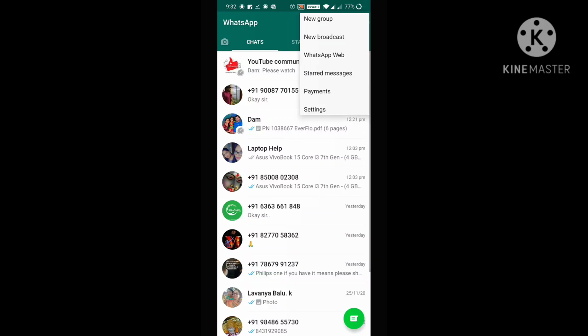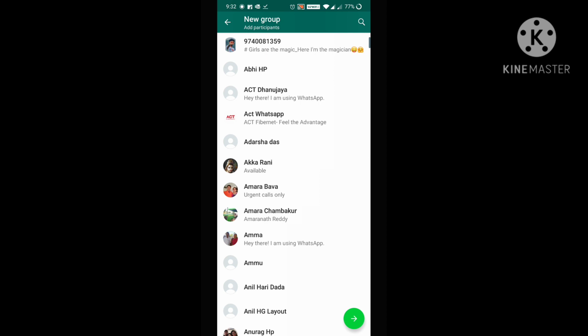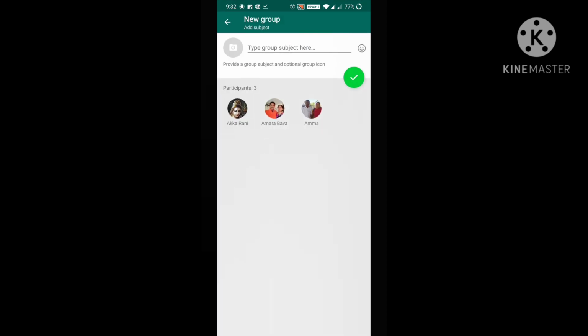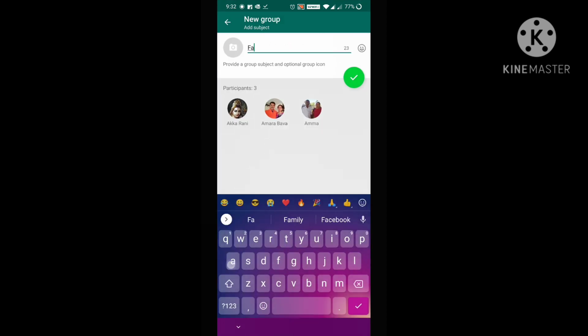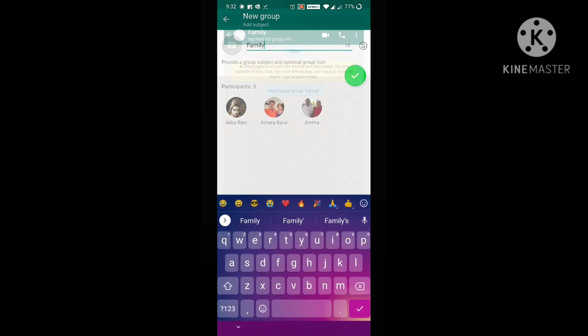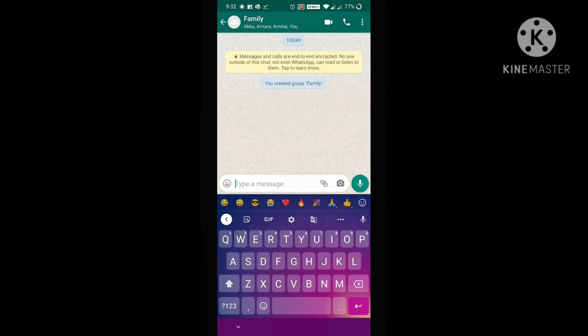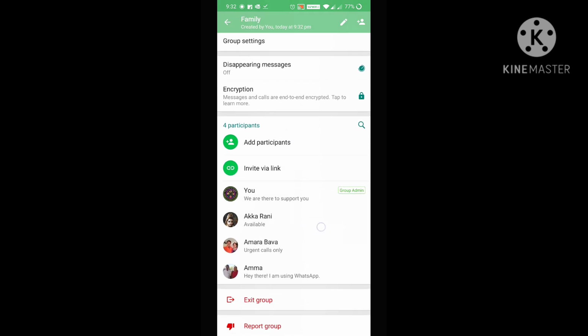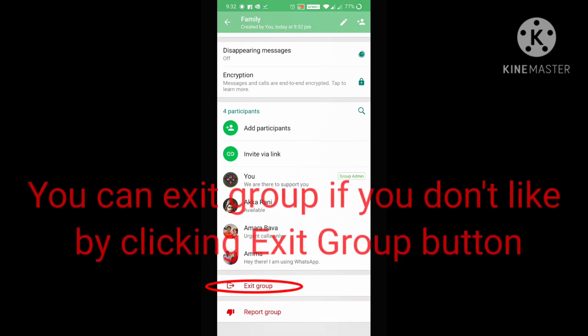WhatsApp. Here we go, three dots. The first option is new group. This is for creating a new group, and I have created one with 3 members. I'm just providing a name, then done. Okay, here I have created a group with the name Family. Along with me 4 participants are there, and here I am the admin.